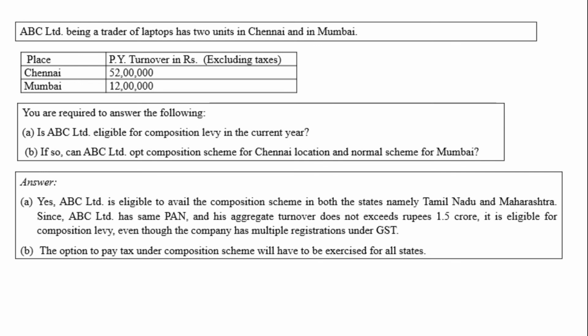Since ABC Limited has the same PAN and its aggregate turnover does not exceed rupees 1.5 crore, it is eligible for composition levy. So if you make the total of 52 lakhs and 12 lakhs, it will come to 64 lakh, and that means 64 lakh is less than 1.5 crore. So ABC Limited is eligible for a composition scheme.